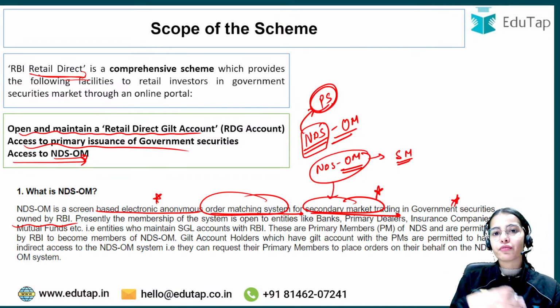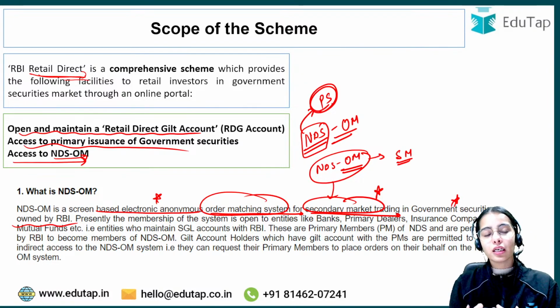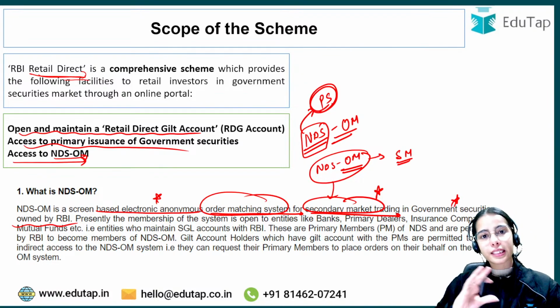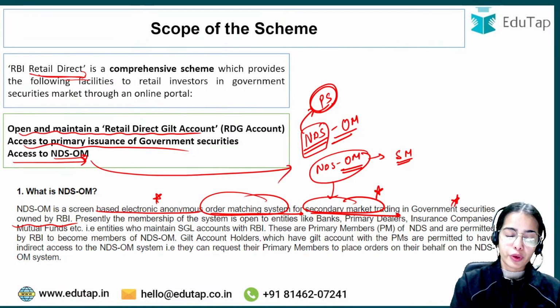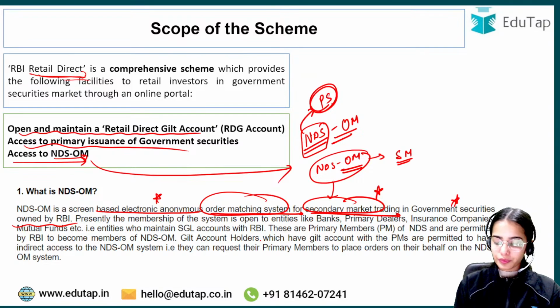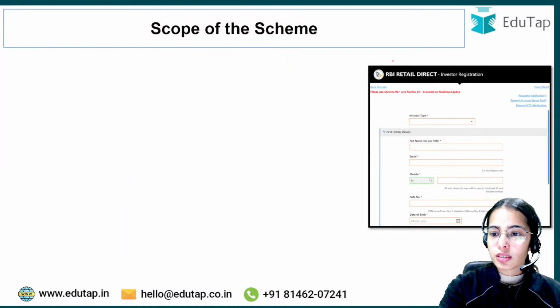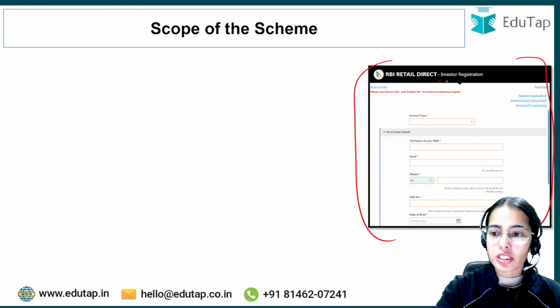So if a retail investor wants to sell or buy government securities in the secondary market, they can do it through access to the NDS-OM. Okay, so this is the basic idea. Now this is the portal, and that is the investor registration.